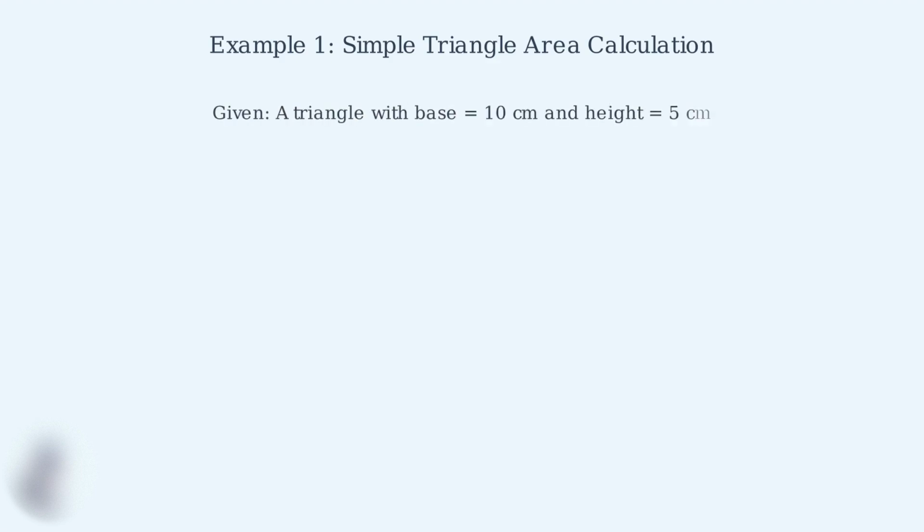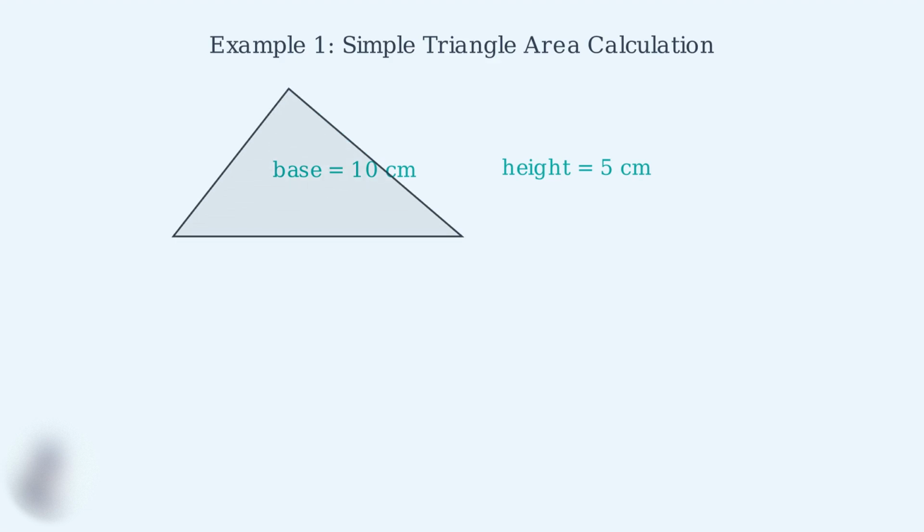We have a triangle where the base measures 10 centimeters and the height measures 5 centimeters. Our goal is to find the area of this triangle using the formula we learned. First, let me draw the triangle so we can visualize what we're working with. I'll create a triangle and clearly mark the base and height. Now I'll highlight the base and height.